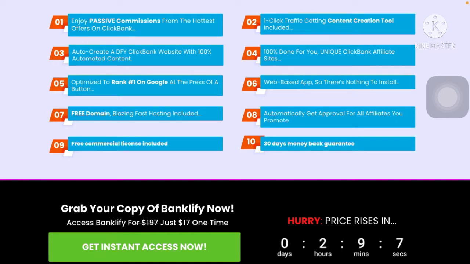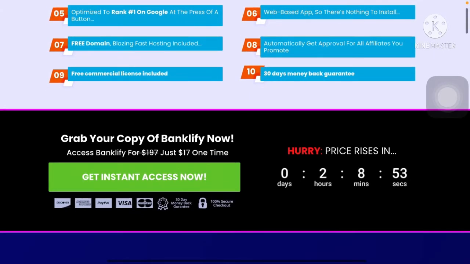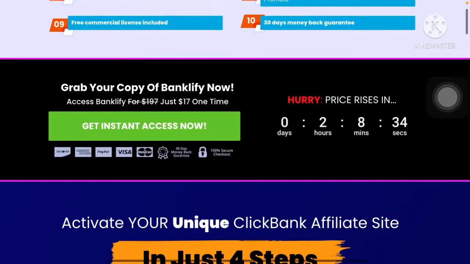And next, a one click traffic getting content creation tool is included. Auto create a DFY ClickBank website with 100% automated content. Wow, 100% done for you. Unique ClickBank affiliate sites, optimized to rank number one on Google at the press of a button. It is a web based app, so there is nothing to install. Free domain and blazing fast hosting are included, and you automatically get approved for all affiliate offers you promote. A free commercial license is included, with a 30-day money back guarantee.